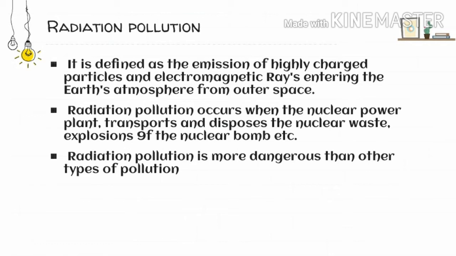Radiation pollution can occur due to various reasons, but amongst all the types of pollution, it is the most dangerous type of pollution. Like we saw in the case of the Chernobyl accident, even after so many years there is a long-term effect of this accident.